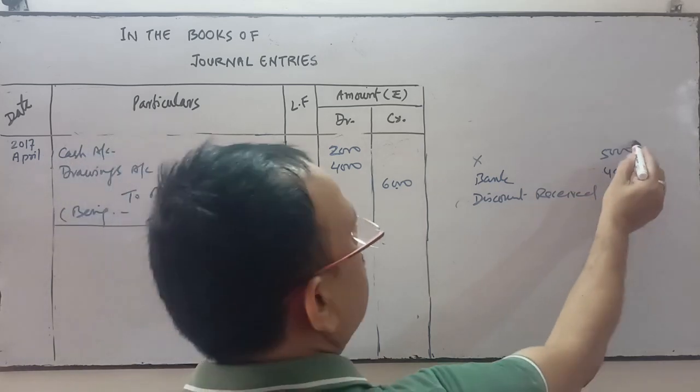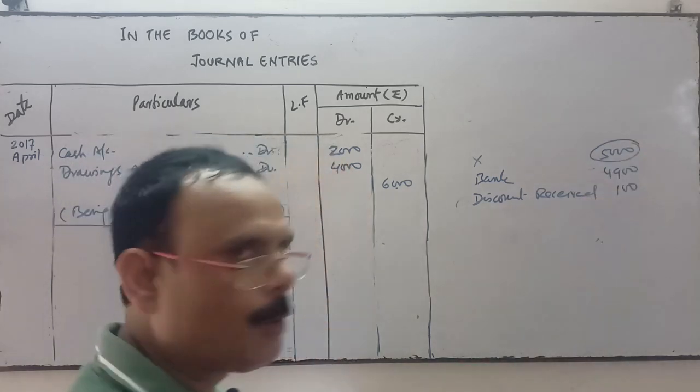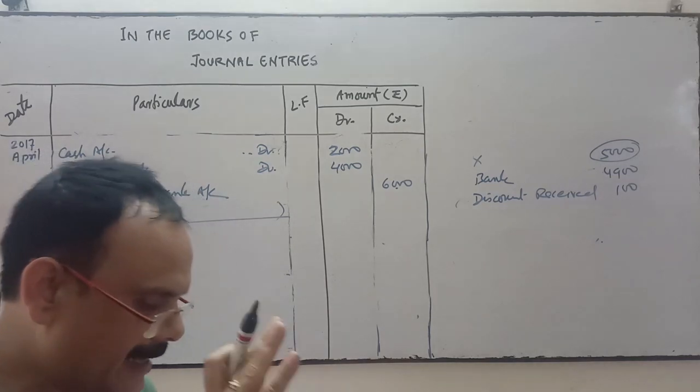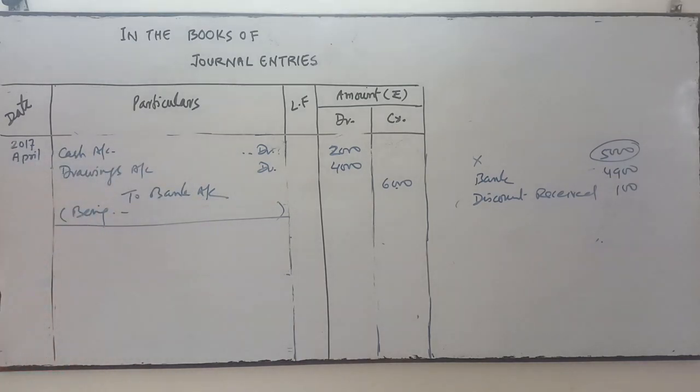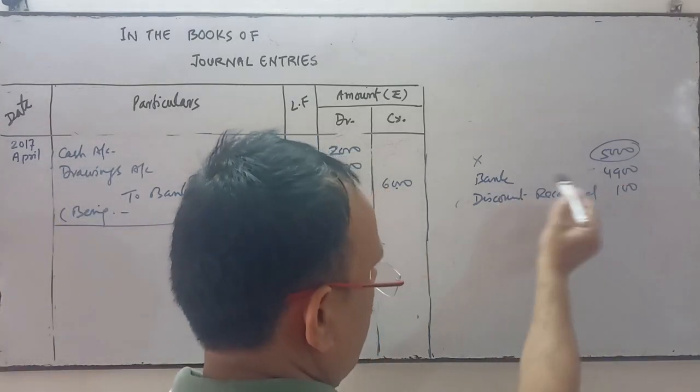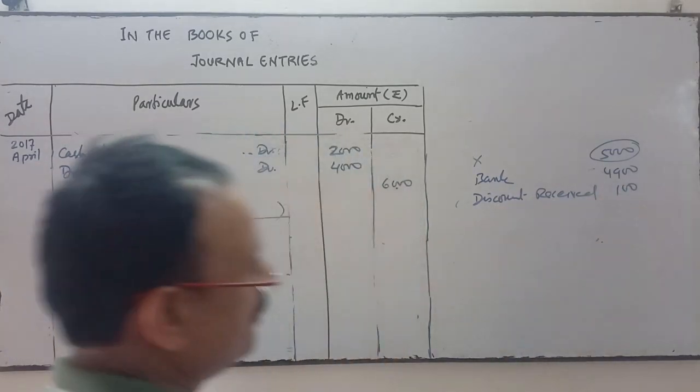How have you come to know that it is 5,000? You see the opening entry. In the opening entry, X account is credited by 5,000. So that is 5,000, and we have paid this much, and this much is the discount received.